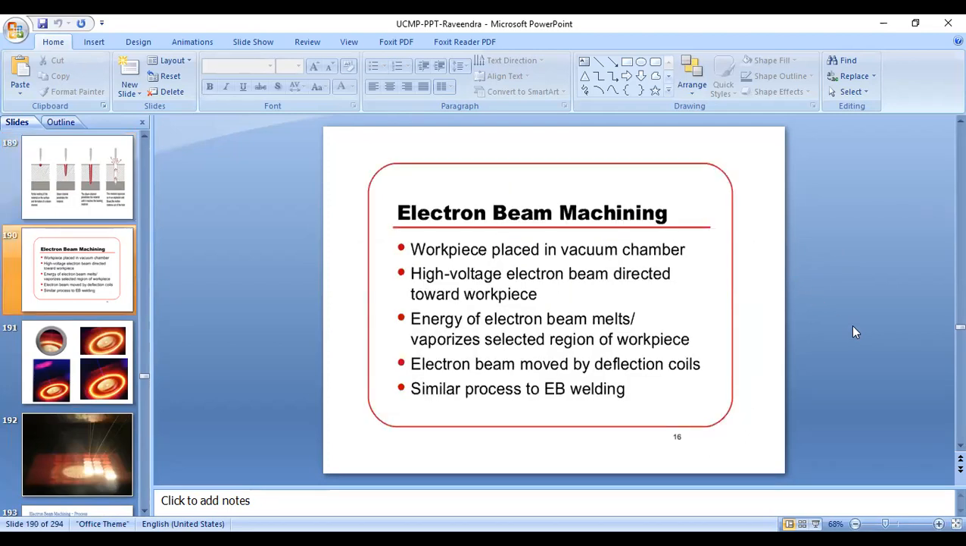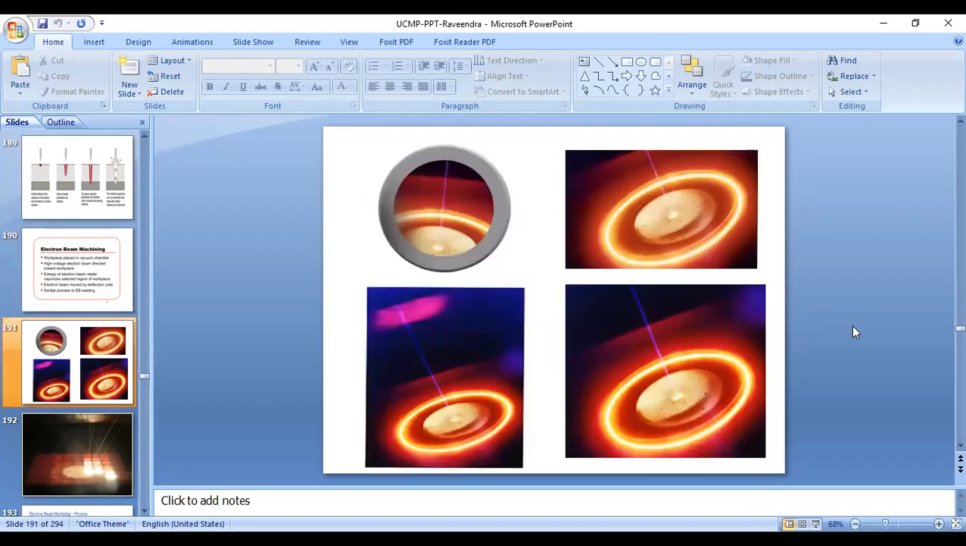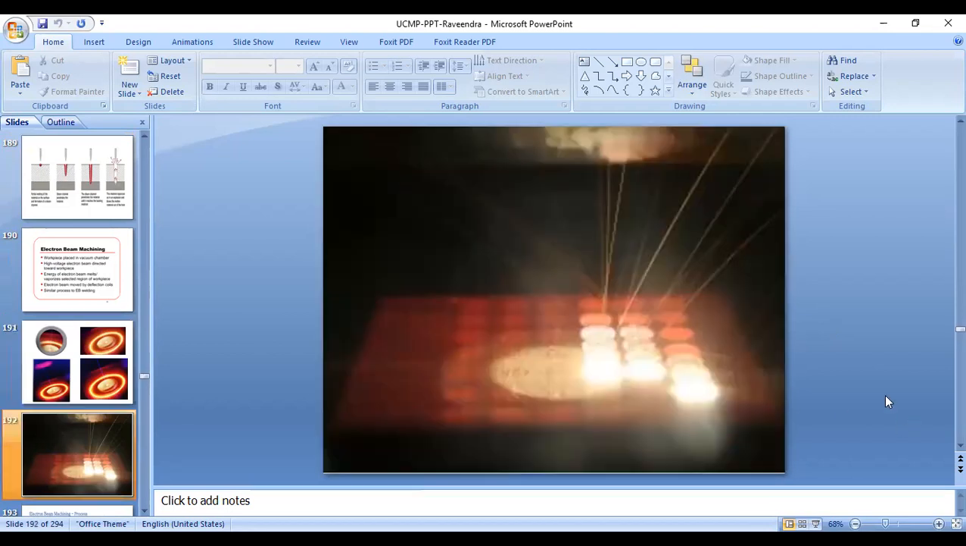The workpiece is placed in a vacuum chamber, and a high voltage electron beam is directed towards the workpiece. The energy of the electron beam melts and vaporizes the selected region of the workpiece. The electron beam is moved by a deflecting coil, in a process similar to electron beam welding. See, these are the photos. This is the electron beam focused on the workpiece. It makes a hole in the workpiece. These are the different photos for electron beam machining.